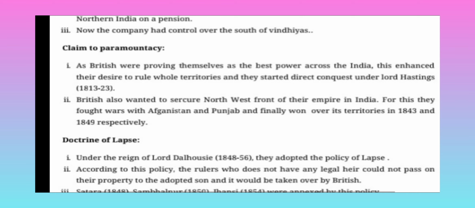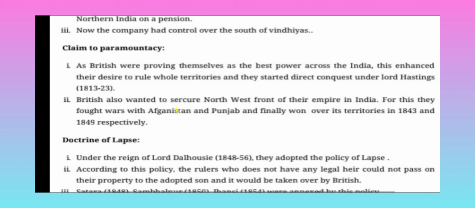This enhanced their desire to rule the whole territory, and they started direct conquest under Lord Hastings, 1813 to 23. The British also wanted to secure the northwest frontier of their empire in India. For this, they fought wars with Afghanistan and Punjab and finally won over their territories in 1843 and 1849 respectively.